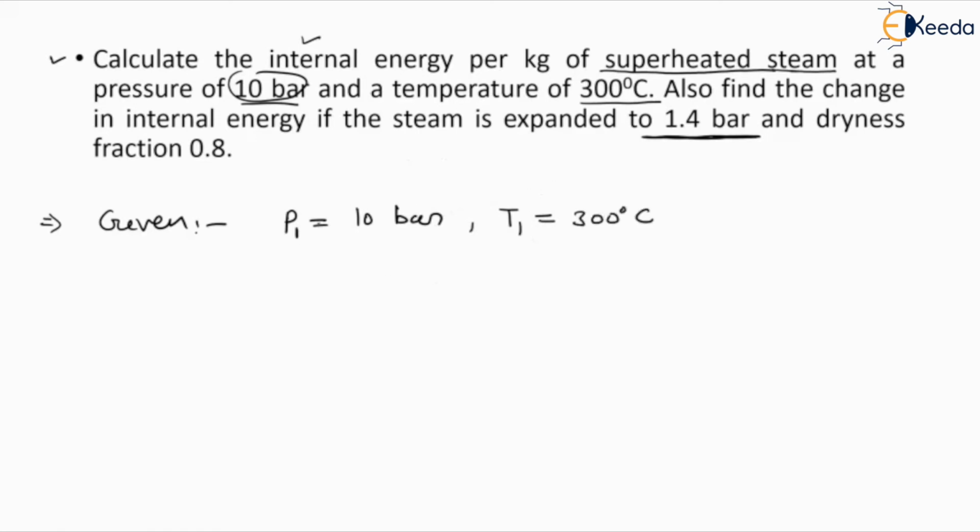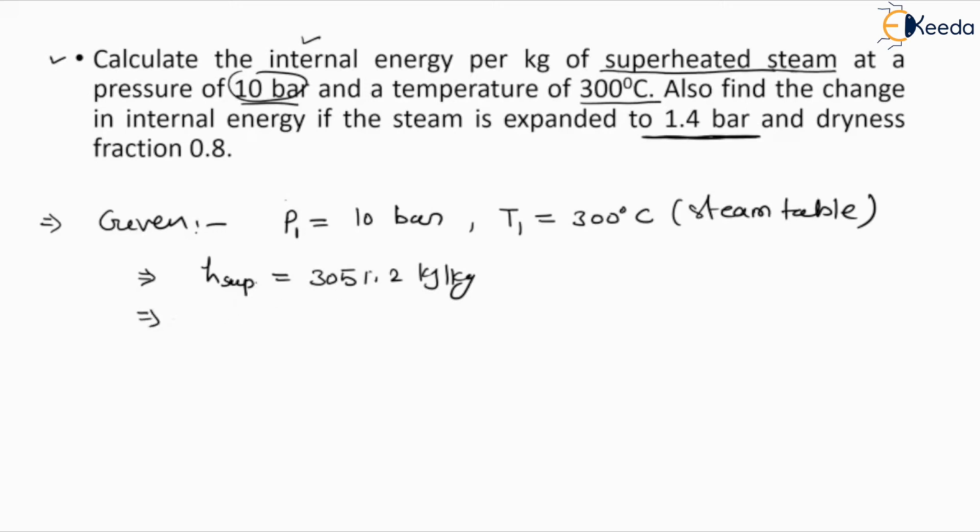From the steam table, on the basis of the pressure 10 bar and temperature 300 degrees centigrade, we will find some other values which will be useful to find the internal energy. Since this is superheated steam, we will find the terms related to superheated steam only. First we will find the enthalpy of superheated steam from the steam table. So h superheated, on the basis of these values, is 3051.2 kilojoule per kg.